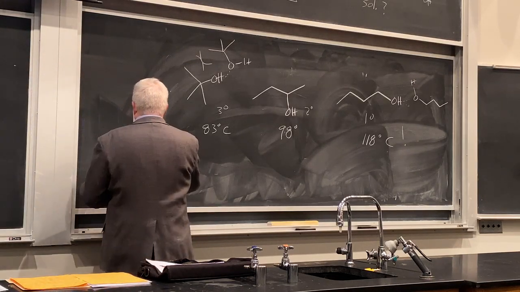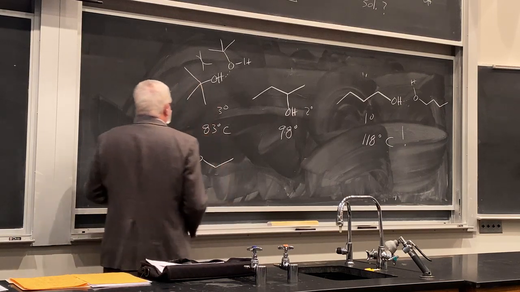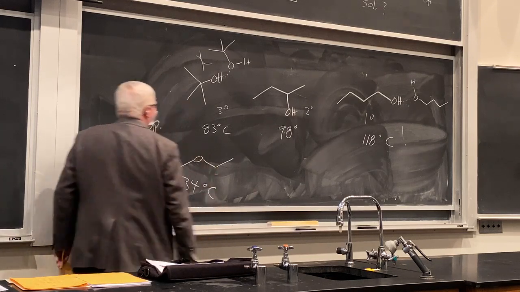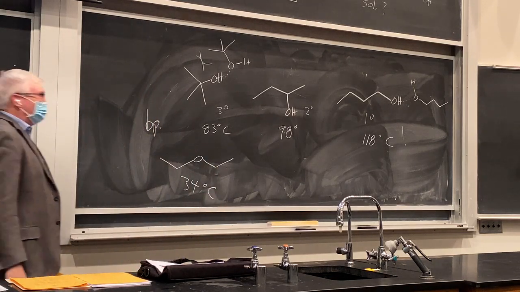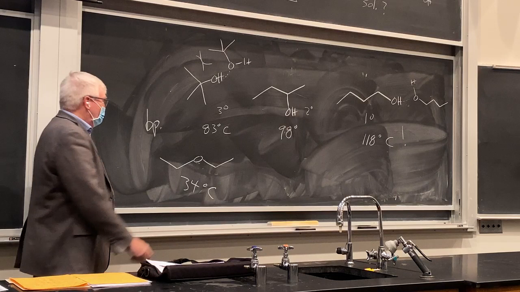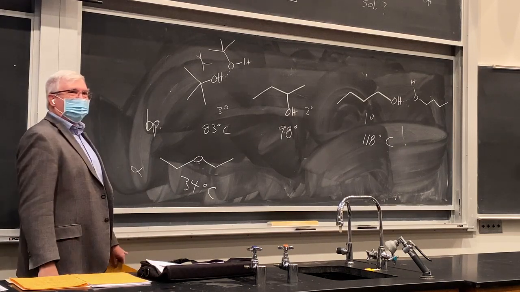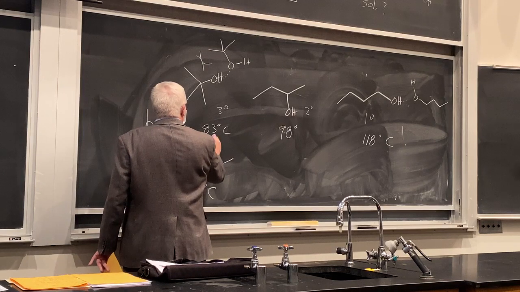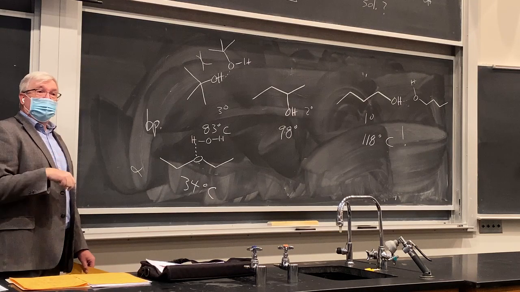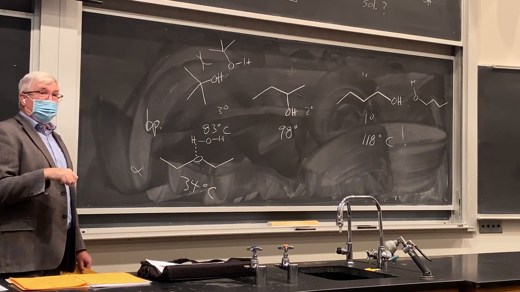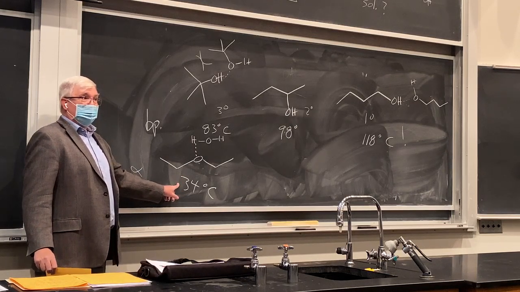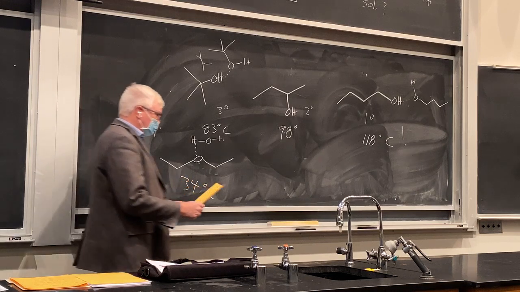Let's look at ethers. If you looked at the boiling point of diethyl ether, that's 34 degrees. And why is it so much lower there? Well, there's no hydrogen on the oxygen to bond with itself. But what about its solubility? It is infinitely soluble in water. So it is a hydrogen bond acceptor, right? It can interact with water that way, but there's no hydrogen bond donor on it, okay? So it can't hydrogen bond with itself. So it's more like a regular hydrocarbon with a very low boiling point. So I think that summarizes it there.